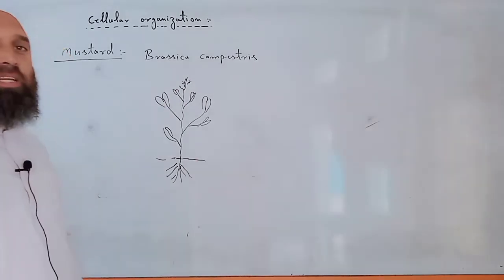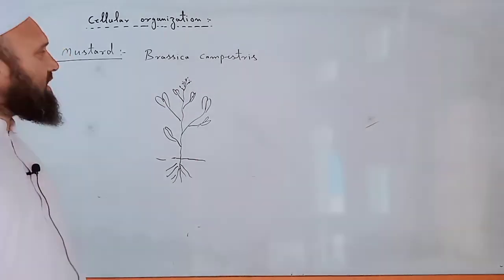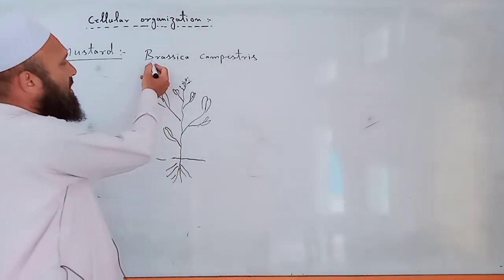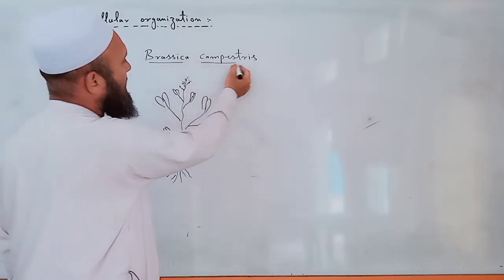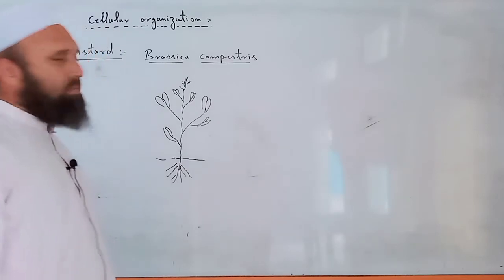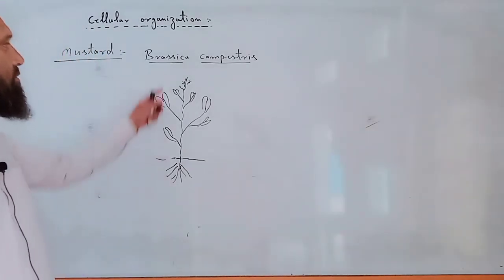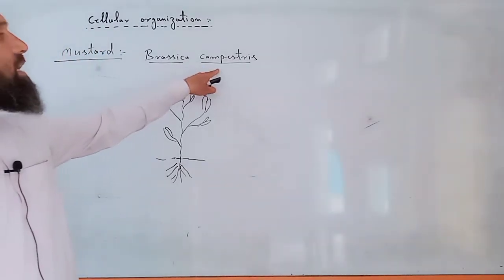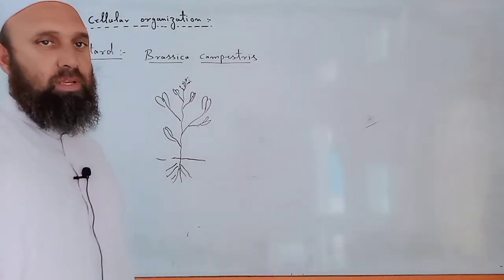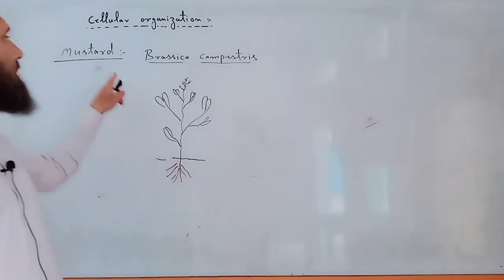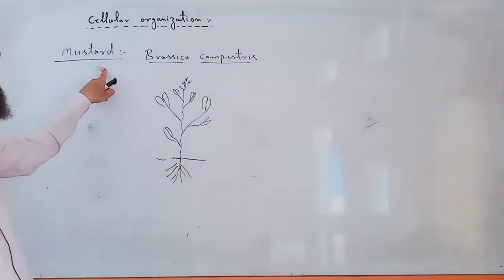Its botanical or scientific name is Brassica campestris. Brassica is the generic name and campestris is the species name. Brassica campestris is the botanical or scientific name of mustard plant. Mustard plant is the best example of multicellular organization.